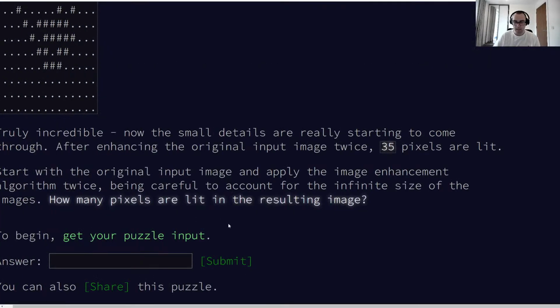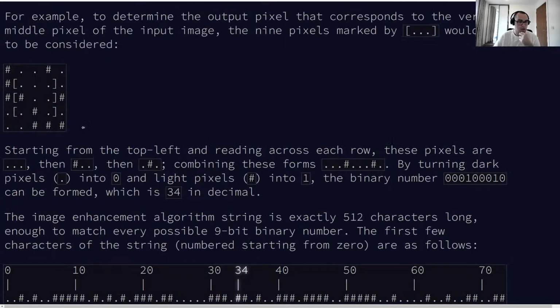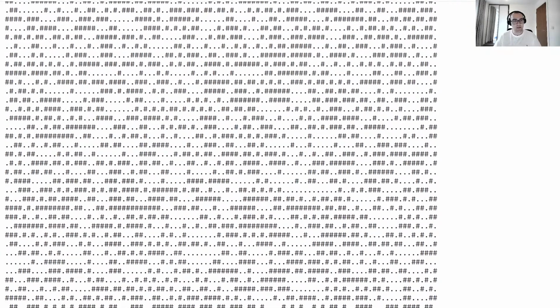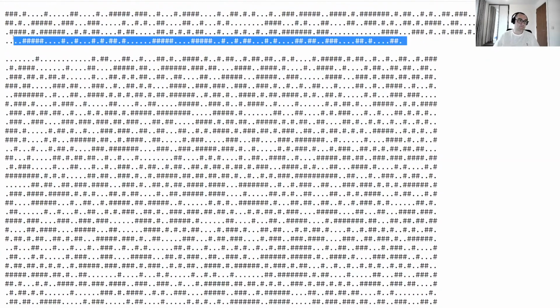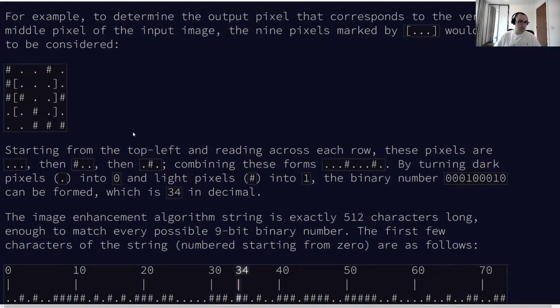Everyone who signs up for this website will get a different puzzle input for this challenge. This is mine, not particularly useful, but this is what I'll be putting into my algorithm. You'll have a slight difference, but hopefully my algorithm should solve your input as well.